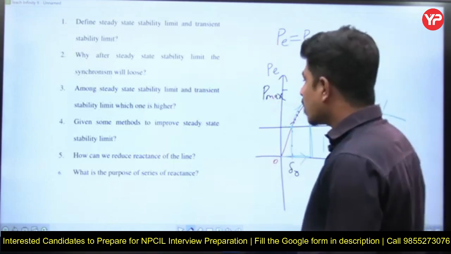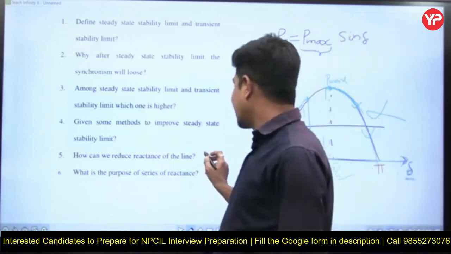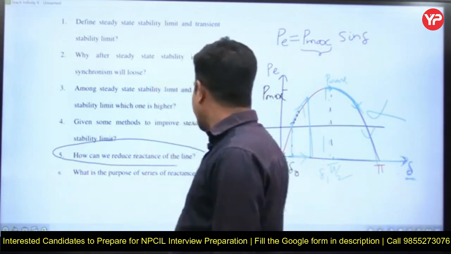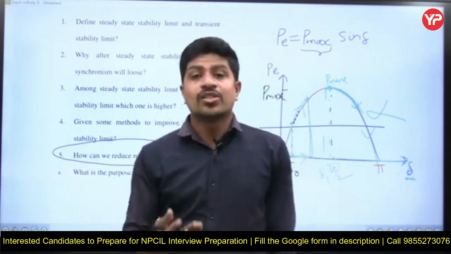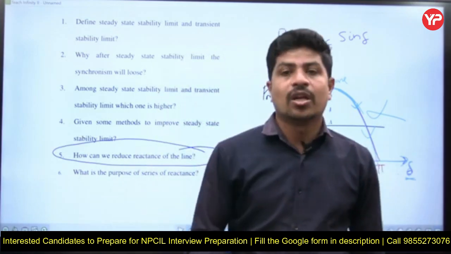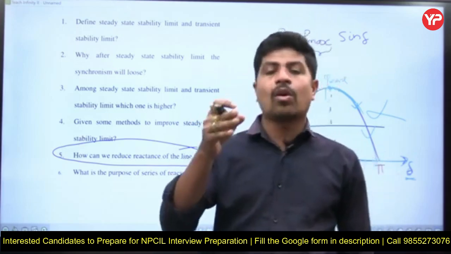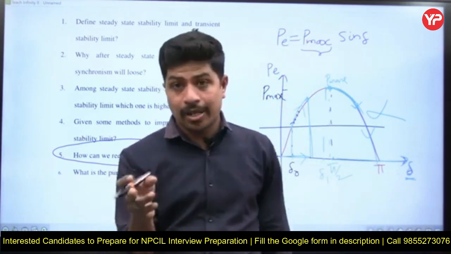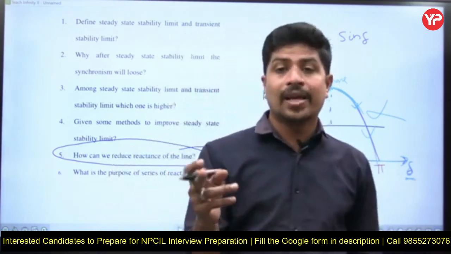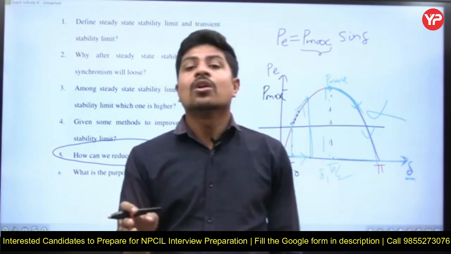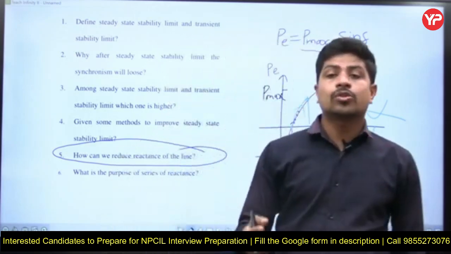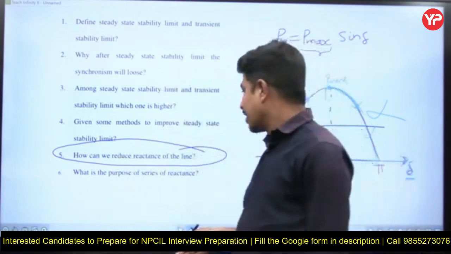Now, how can you reduce the reactance of the line? As I told, the reactance of the line can be reduced with a series capacitor, X minus XC. As XC is there, the overall X is reducing. And with parallel transmission lines, if you take two parallel transmission lines, X in parallel with X will be X by 2. With bundle conductors. These are the methods to reduce transmission line reactance, right?